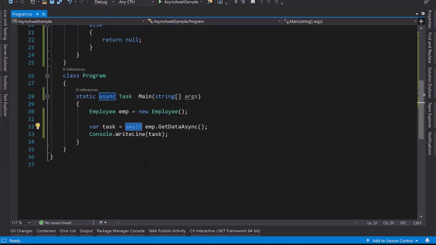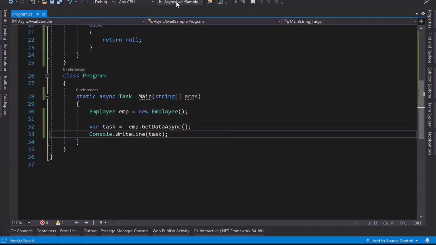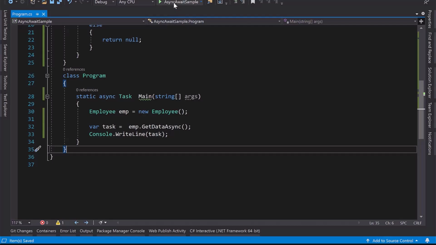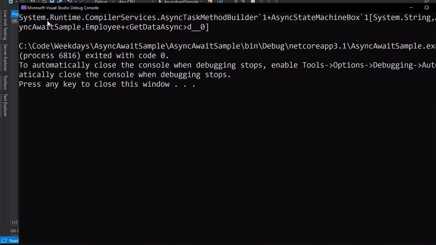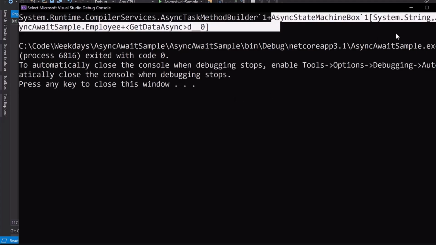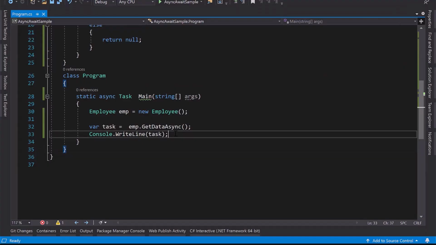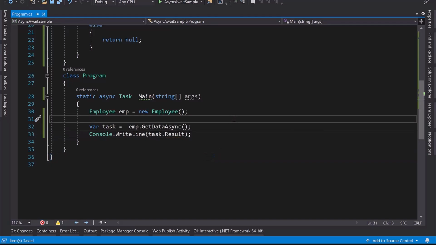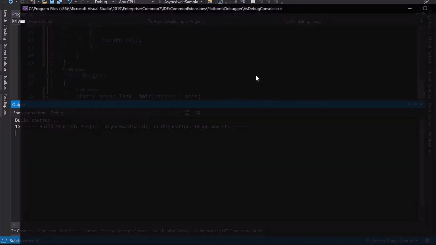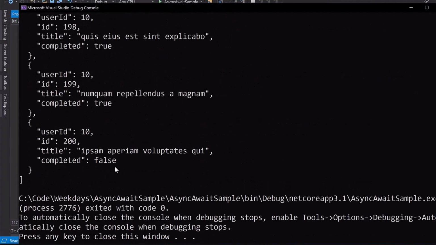Now let's say I'm not keeping await here. What will happen? Now we don't need to make it async. So you can see what I'm getting here: System.Runtime.CompilerServices.AsyncTaskMethodBuilder. I'm just getting a generic type, not the proper result over there. So to get the result, I need to use the Result property over there, as we used before also. Let me execute it here. Now I'm getting the result.